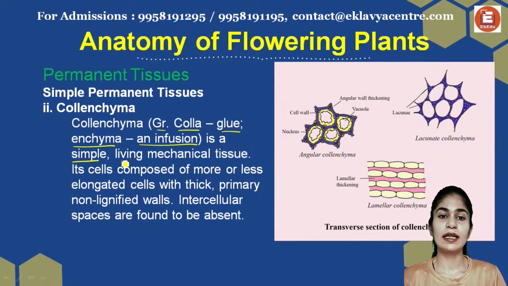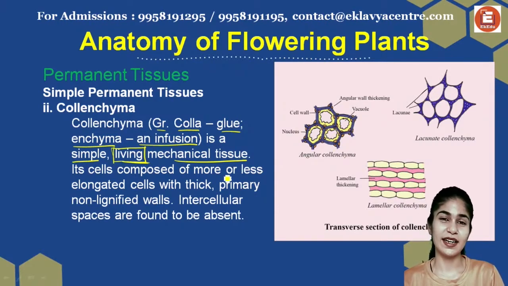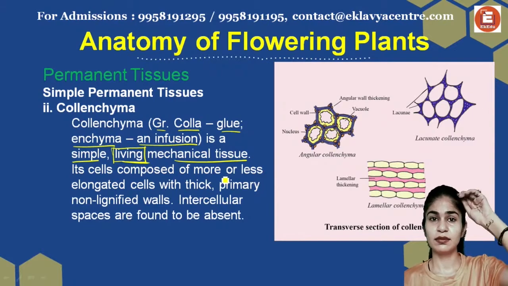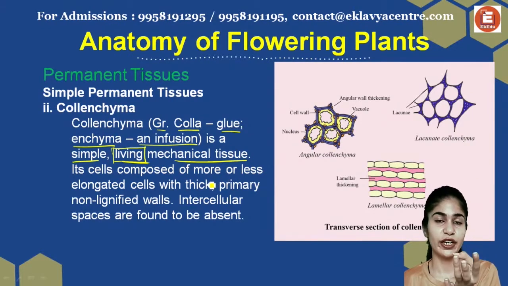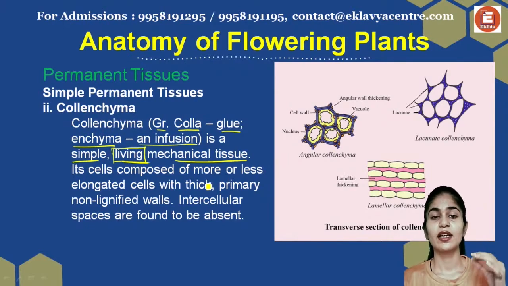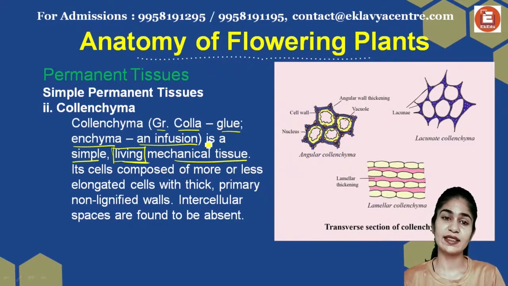It is a simple, living, mechanical tissue. Why did we say living here? Because not all tissues in plants are living. Like hair, human hair is non-living. It's a dead cell. So are your nails, but they're still growing, right? So these are the types of non-living tissues that we can have. Collenchyma is living, so is parenchyma.